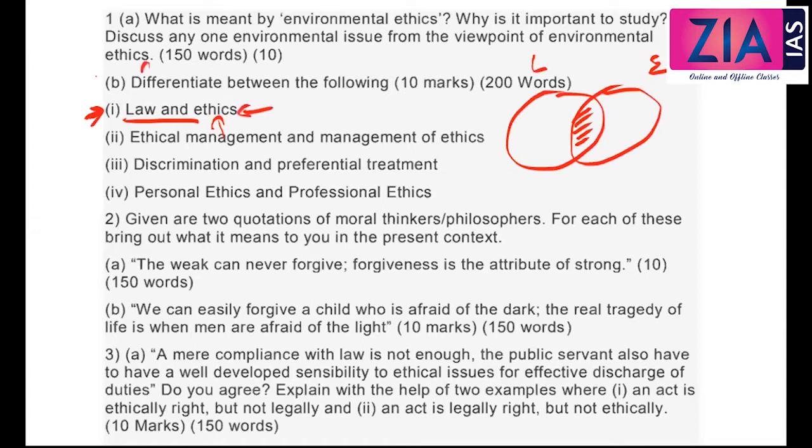Or when it comes to law, it is certain rules and regulations, right? And that is imposed on us and we have to follow that. So there will be punishments and penalties if it is violated, but that's not the case with ethics. So that is how you can differentiate and understand here.